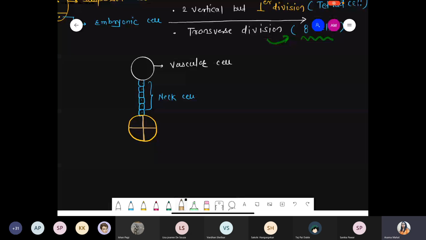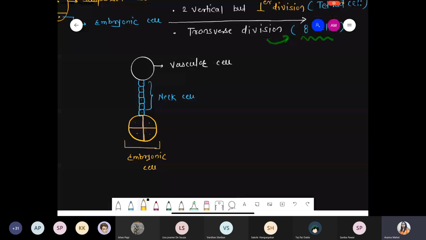So this entire structure that we obtained, represented by this yellow color, is called the embryonic cell or the embryonic structure after division. How many cells are visible now? Tell me. Embryonic cells, how many cells are visible? Total 4 cells are visible. So remember, 4 are present on the front side, which is visible, and 4 are present behind.